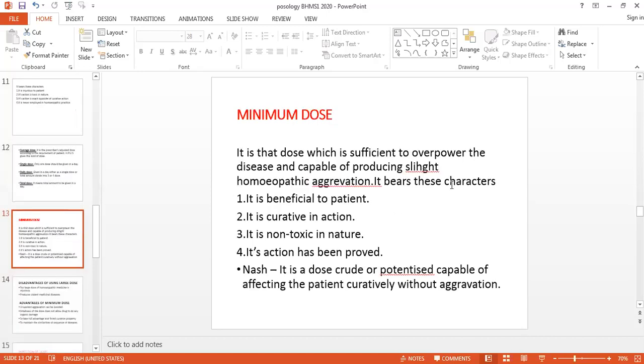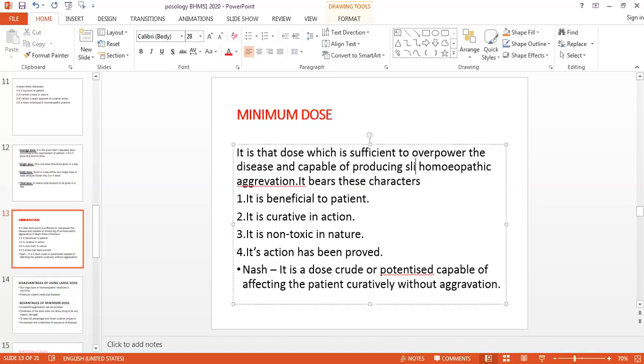Now we will see the concept of minimum dose. So what is the minimum dose? It is a dose which is sufficient to overpower the disease and capable of producing slight homeopathic aggravation. So this is the dose which is sufficient. यानी आप जो quantity दोगे, that will be sufficient to overpower. What do we have to overpower? We have to overpower the natural disease.